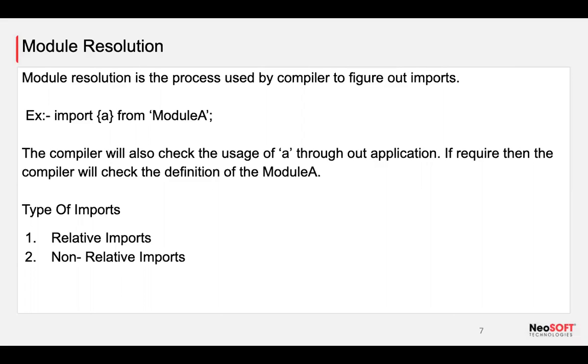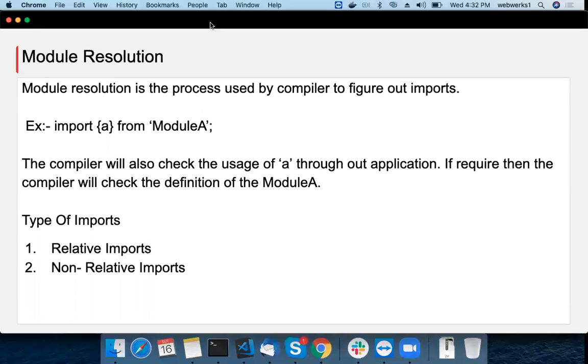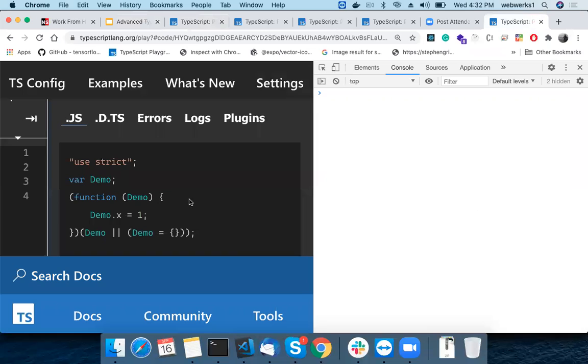The rest of the parts, like minifying and uglifying, I'm just going to give a brief, because if I dip into that it is going to digress from our topic. But what do we mean by uglifying and minifying? You might notice that, let's say we have a function sum which has two parameters, first name and last name. It will convert this function into something else. Let's open a playground so that you can easily understand.